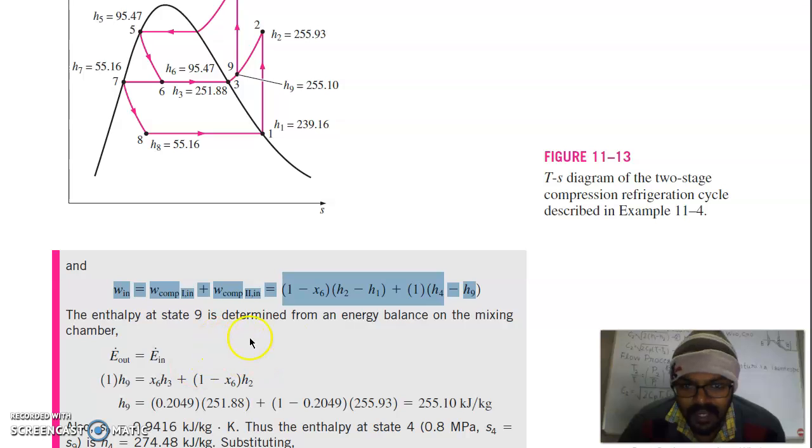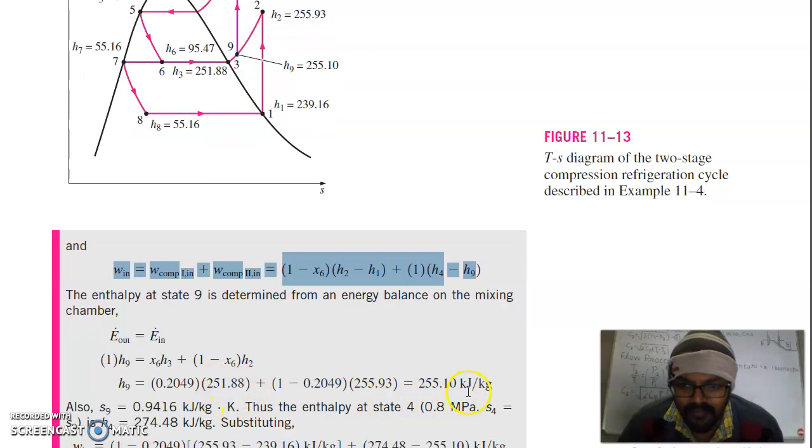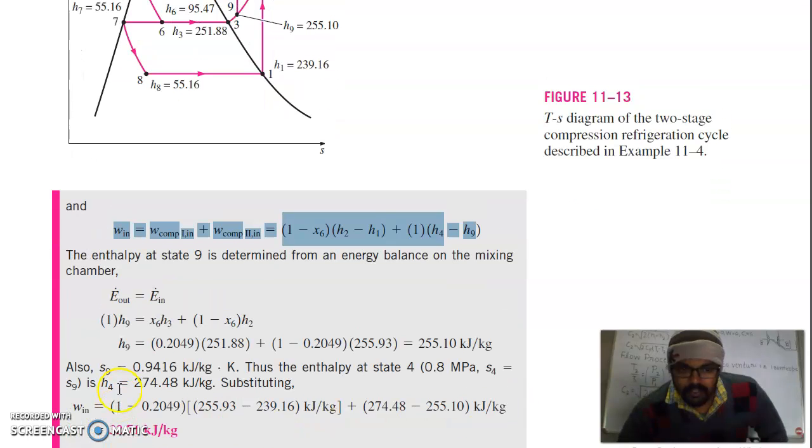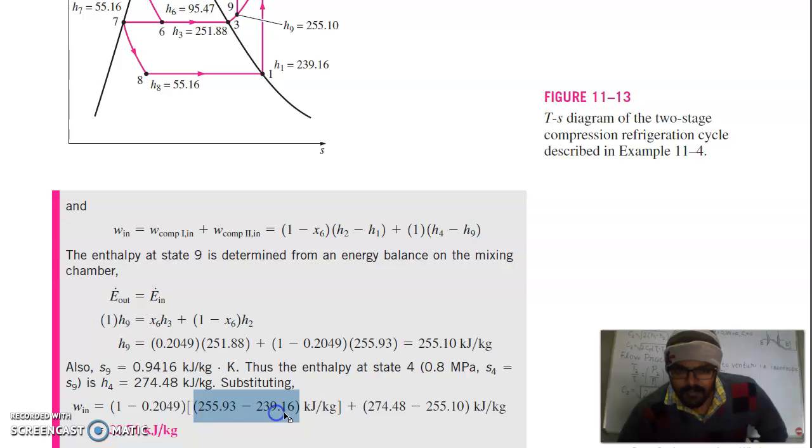The enthalpy at state 9 is determined from the energy balance equation. As we already discussed, this is the mixing chamber. So here you can apply energy in equals energy out, meaning 1 unit of mass going out times h9 is equal to x6 times h3 plus (1 minus x6) times h2. So you will get 255 kilojoules per kilogram. The work in the compressor is then 1 minus 0.2049, which is x6. This is the enthalpy value.